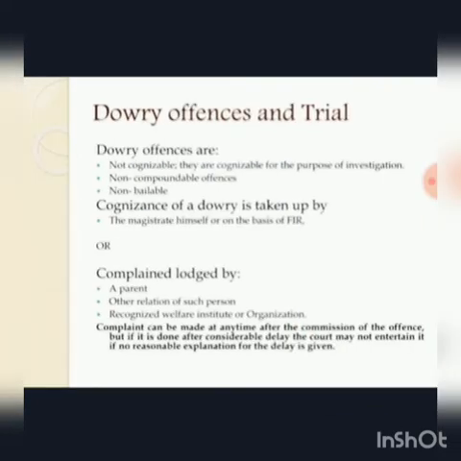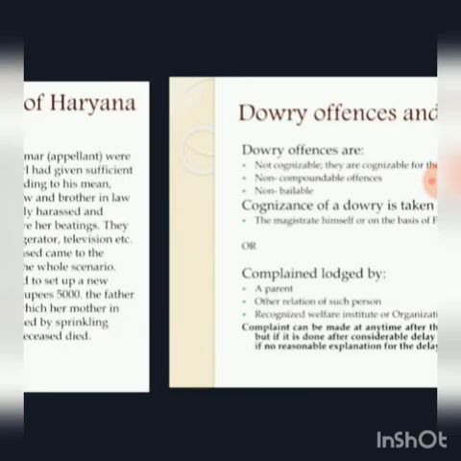Dowry offences and trial. Dowry offences are non-cognizable, non-compoundable offences and non-bailable offences. Cognizance of the dowry offence is taken by the magistrate himself or on the basis of an FIR or complaint lodged by a parent, other relation of such person, or a recognized welfare institute or organization.